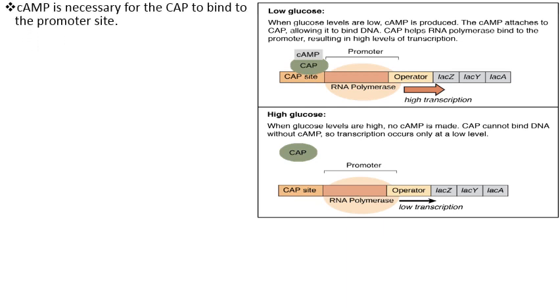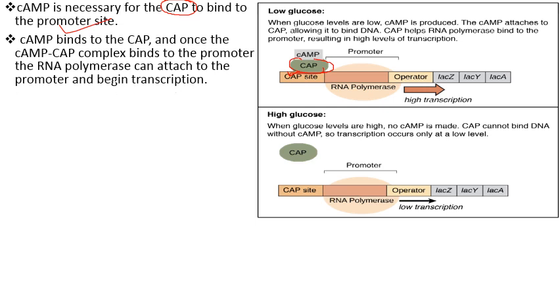This cyclic AMP is necessary for the CAP binding protein to bind to the promoter region. Cyclic AMP binds to CAP, and once the cyclic AMP CAP complex binds to the promoter, the RNA polymerase can attach to the promoter and begin transcription.